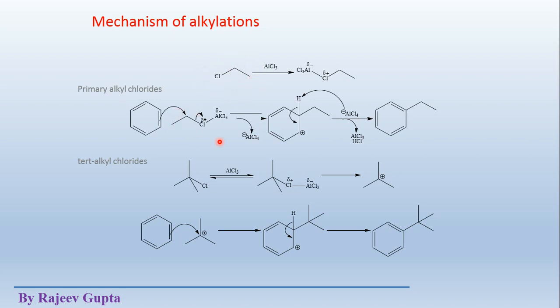So this complex attacks this benzene ring, and we can show the movement of electrons like this, where this carbon atom is highly positively charged because of polarization or shifting of electrons from this side to this side. So these pi electrons go to this carbon atom. We will not show it on the carbon atom directly attached to the chlorine atom, because this carbon chlorine single bond is highly polar.